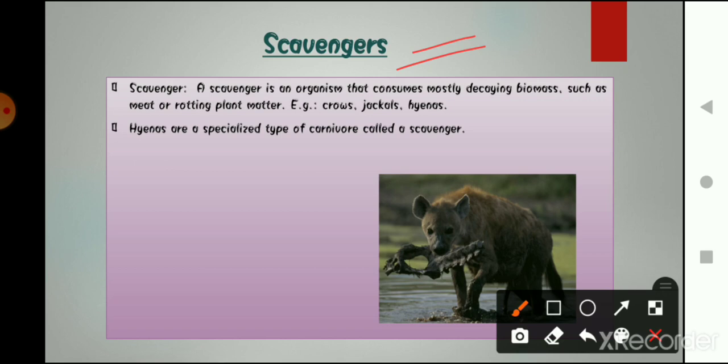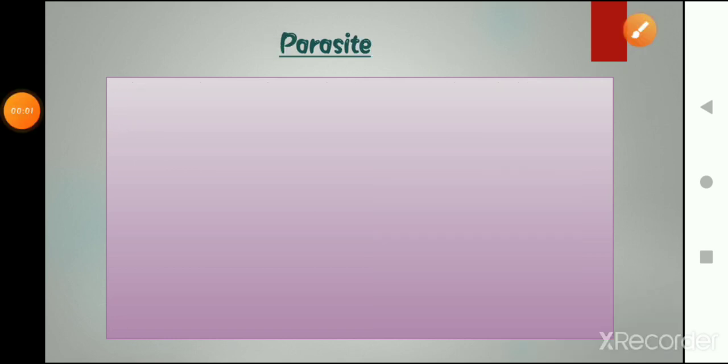And for our environment, it is very important that they eat those dead bodies. Why? Because they keep our environment clean. Think about it. If an animal is dead and nobody is eating that animal, what will happen? The dead body will be lying somewhere in the place, nobody is eating it, and it is not properly going to decompose. It will take time.